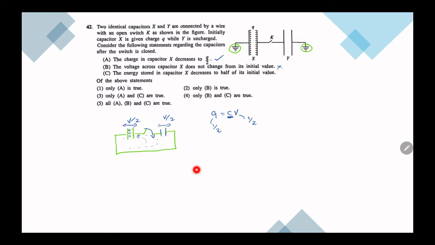This is wrong because voltage will change. Energy stored in the capacitor will decrease to half of its initial value. So energy stored is half CV squared. C is constant, half is constant, E is proportional to V squared. If V becomes half, E becomes 1/4. So it doesn't decrease by half, it decreases by 4. So only A is correct, first answer.